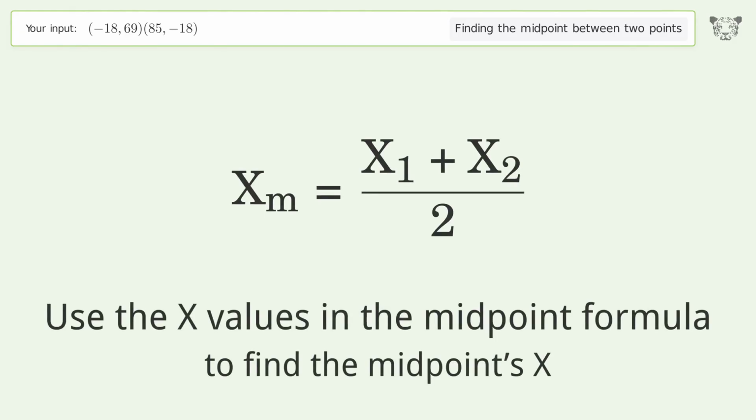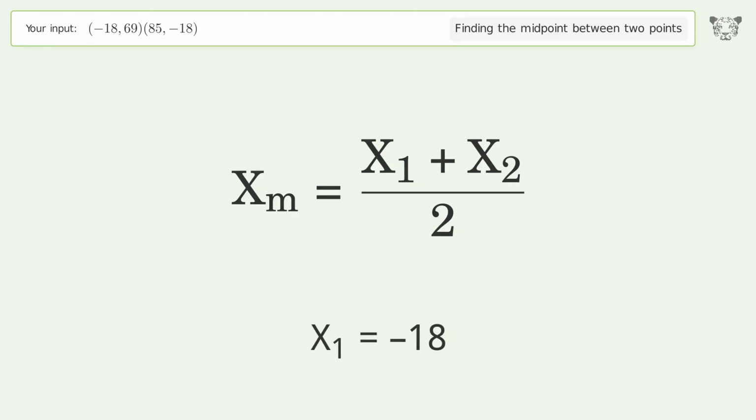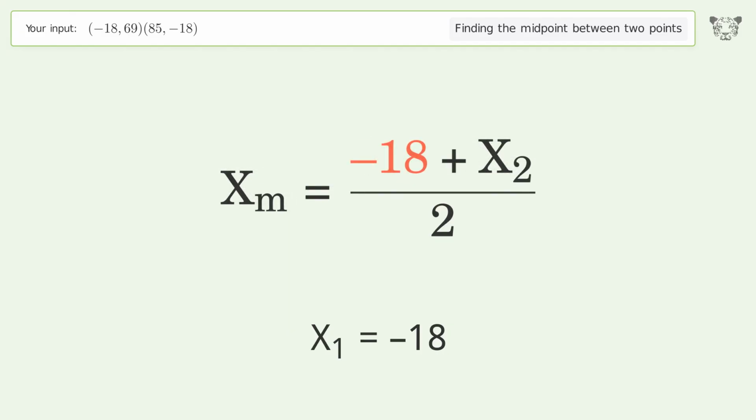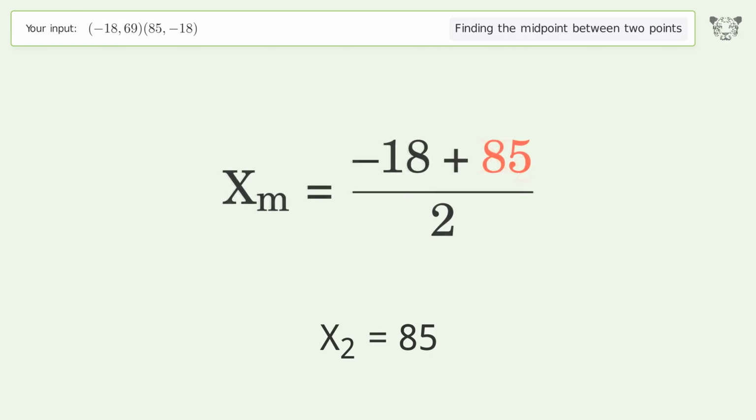Use the x values in the midpoint formula to find the midpoint's x. x1 equals -18. x2 equals 85. Simplify the arithmetic.